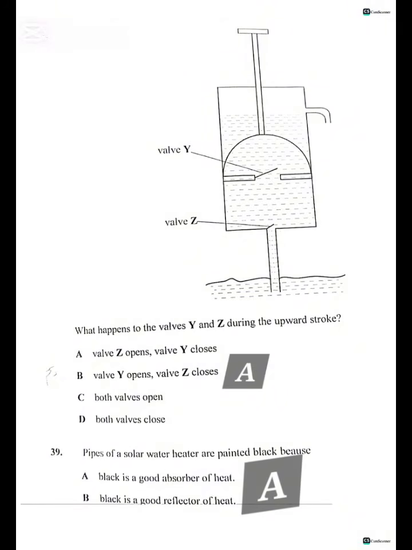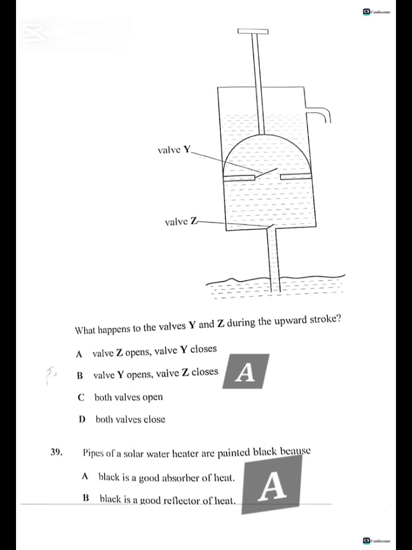The pipes of a solar water heater are painted black because, correct answer is A, black is a good absorber of heat. The pipes in a solar water heater are often painted black because black surfaces are good absorbers of heat and light. This helps to maximize the absorption of solar energy, increasing the temperature of the water in the pipes. This design enhances the efficiency of the solar water heater.